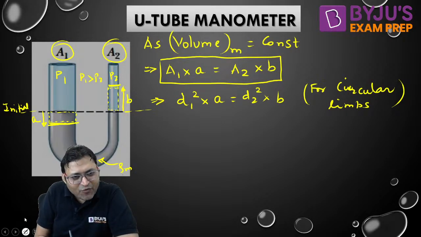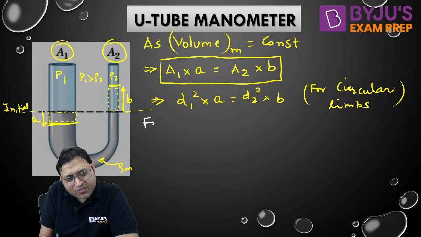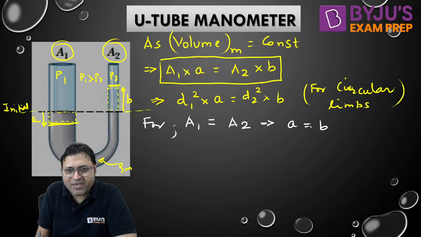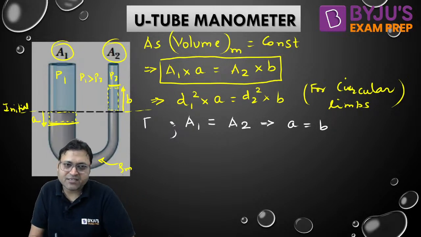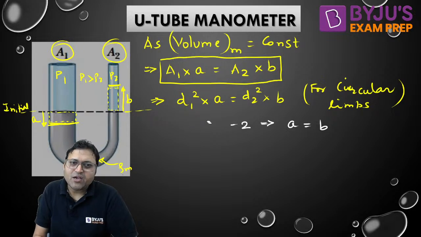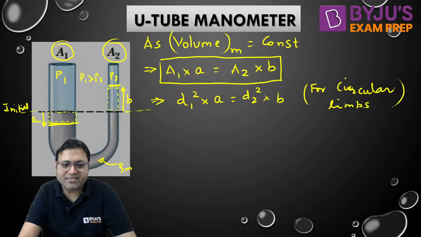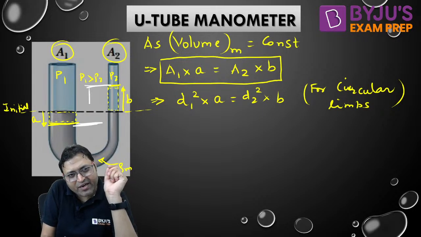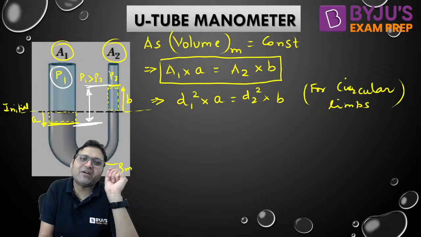But if A1 is equal to A2, for an example, if the left limb is having the same area as the right limb, then we can comfortably say A will be equal to B. Or let me first write. So A plus B will be the manometric fluid deflection. This is the total deflection of manometric liquid after developing the pressure difference P1 and P2.